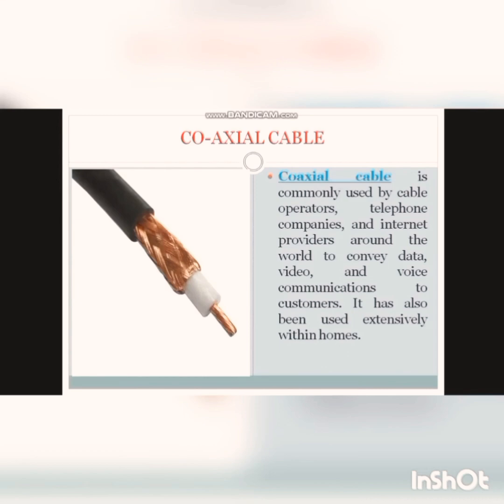In this type of cable, there are 2 conductors. A solid conductor runs coaxially in the center, surrounded by an insulator, followed by the second conductor in the form of a wire mesh, which is covered by a protective jacket. Here you can see the wire is covered by a protective jacket.